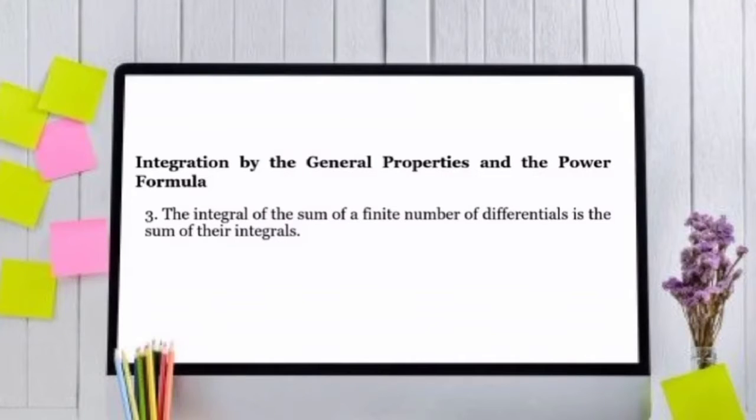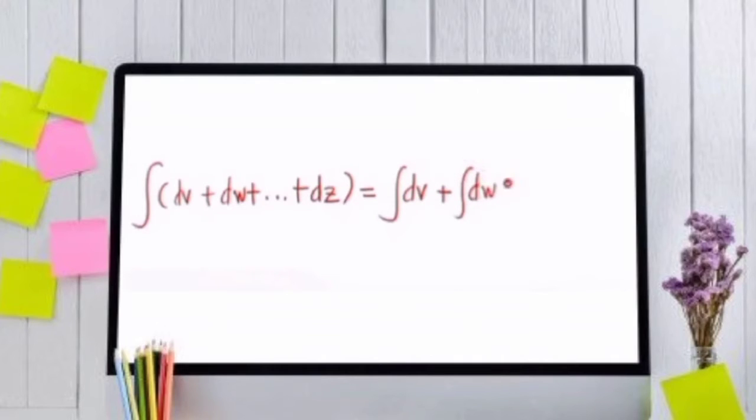Property number 3. The integral of the sum of a finite number of differentials is the sum of their integrals. So if we have the integral of dv plus dw plus the other terms plus dz, this is equal to the sum of the integrals. So we can separate it: the integral of dv plus integral of dw plus integral of the other terms plus integral of dz.